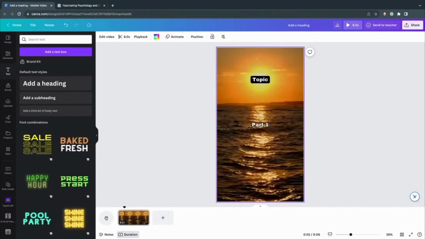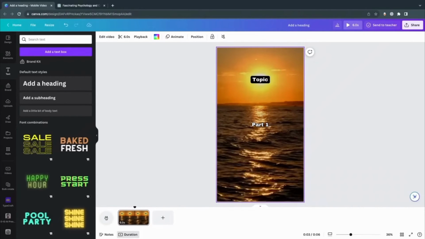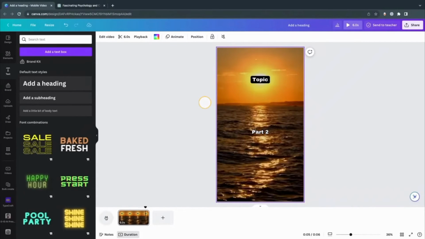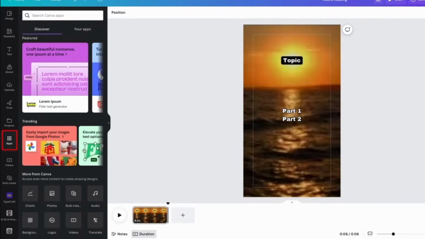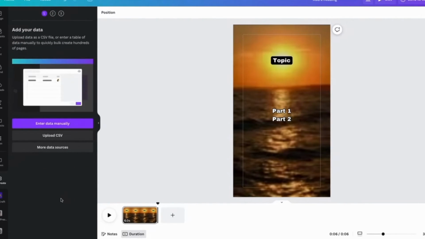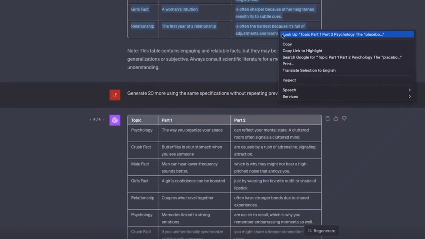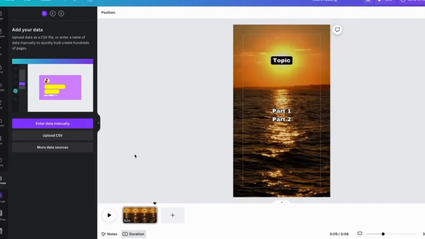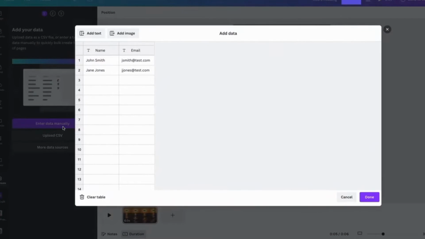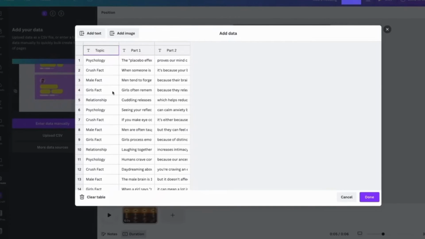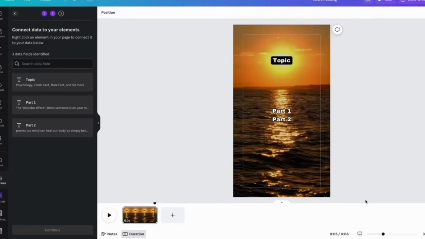Now you can see how part 1 and part 2 play separately. After that, click on the app icon and click on Bulk Create. The data generated by ChatGPT is copied. Click on enter data manually and paste the copied data separately. Click on the Done button and save the information.